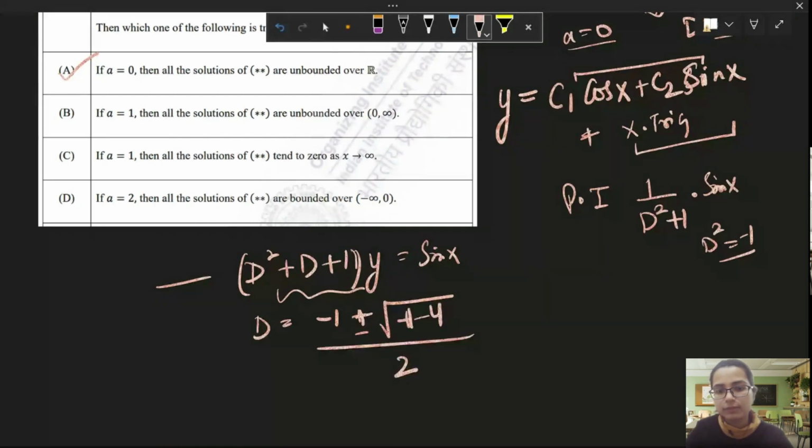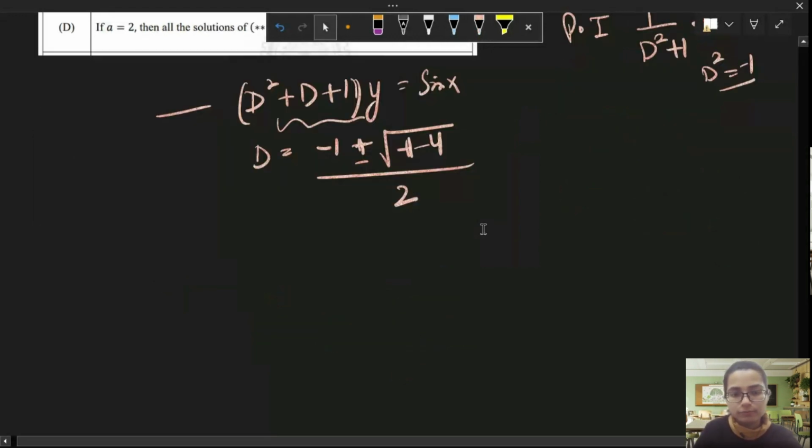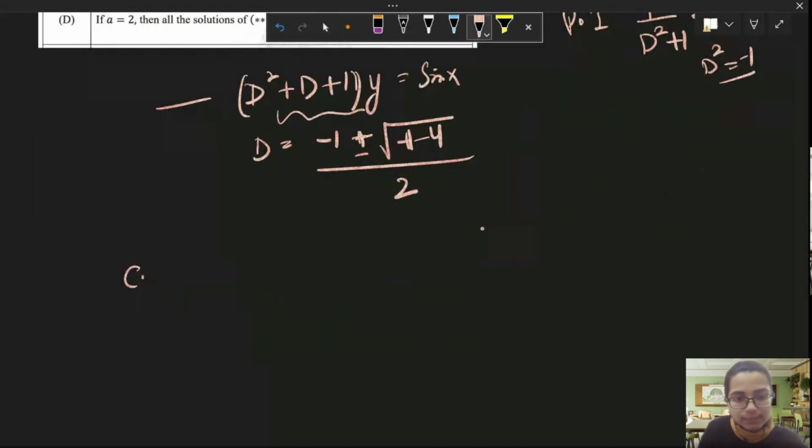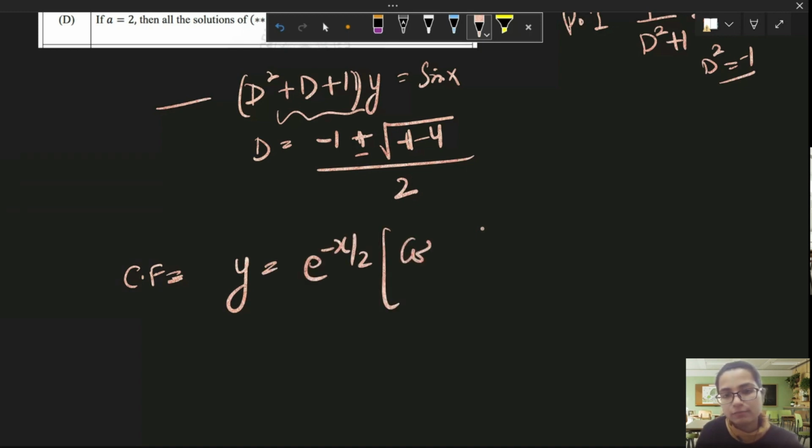This will give you the complementary function as y is equal to e raised to power minus x by 2 into c1 cos root 3 by 2 x plus c2 sine root 3 by 2 x.